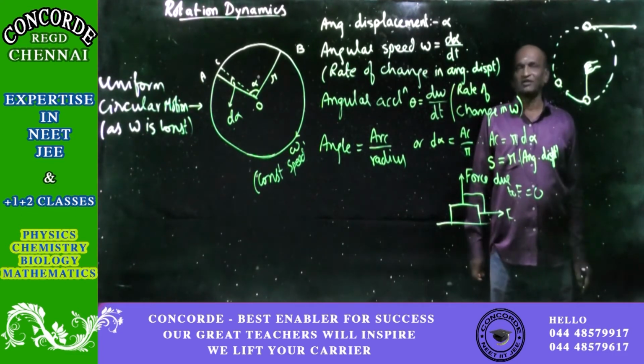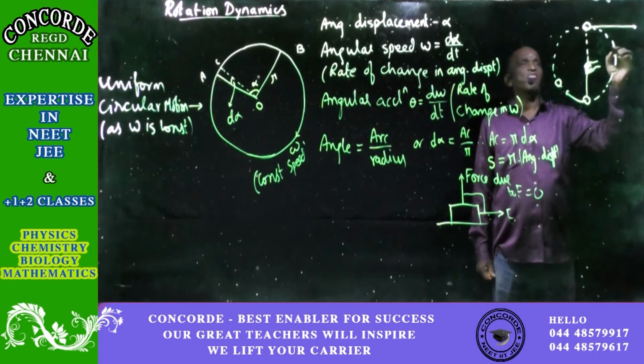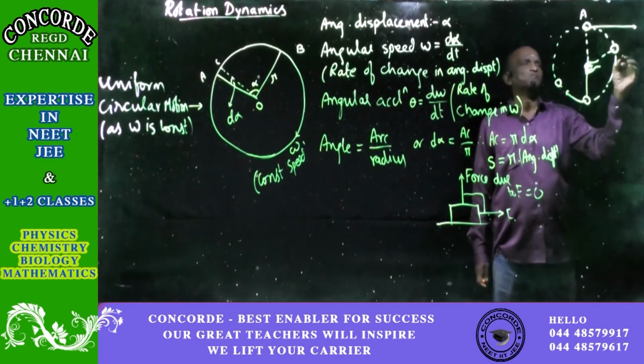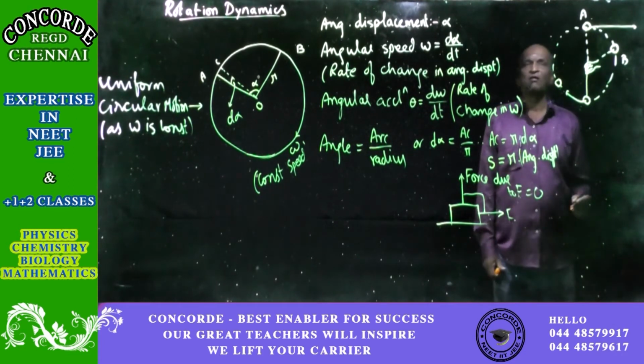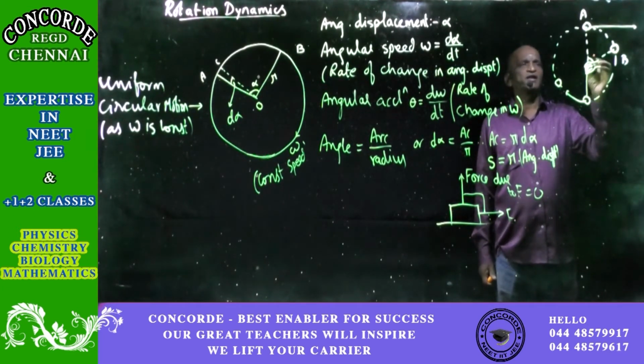So, you have to note this. Then, after some time, let us say that the distance covered by the stone is AB, A to B, for which also let us say the angle covered is d theta.